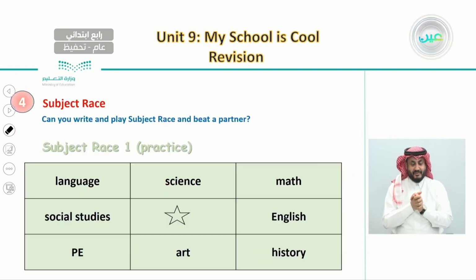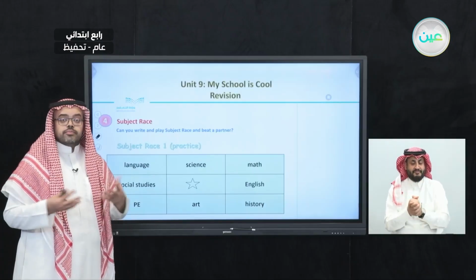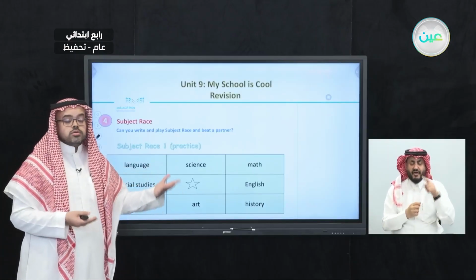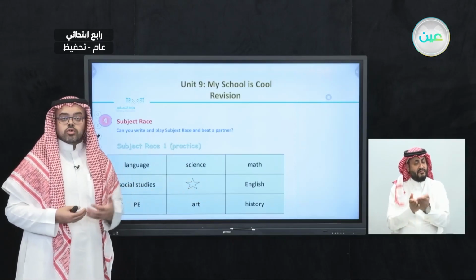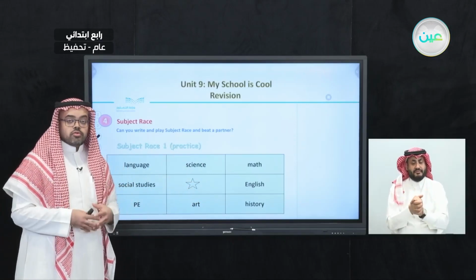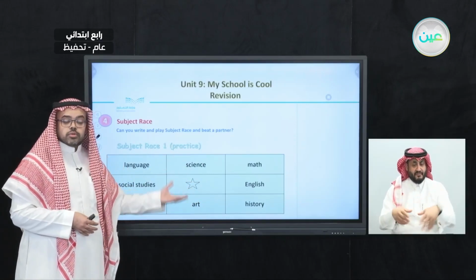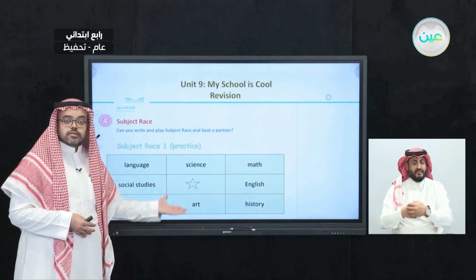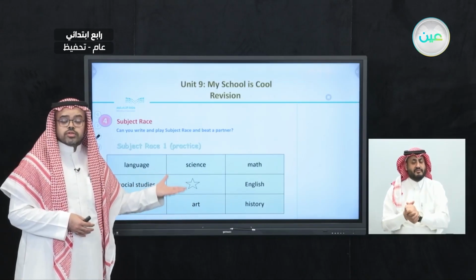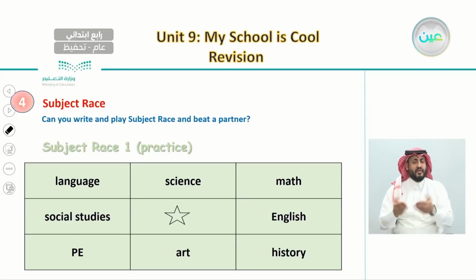And after this, we did play the subject race. And we said that how we play this race is, imagine that you and your partner, whether your classmates or your family members, gather around and have a table similar to this, where you write in this table all the school subjects you like for example, language, social studies, PE, science, art, math, English, and history.